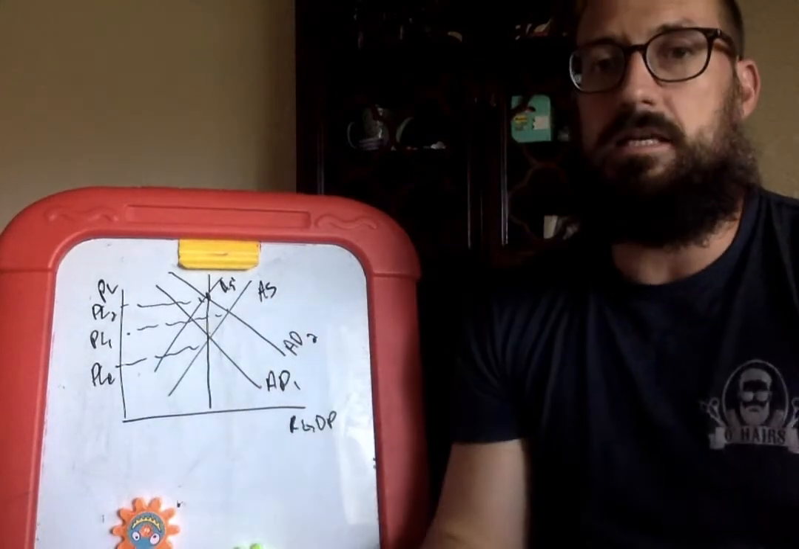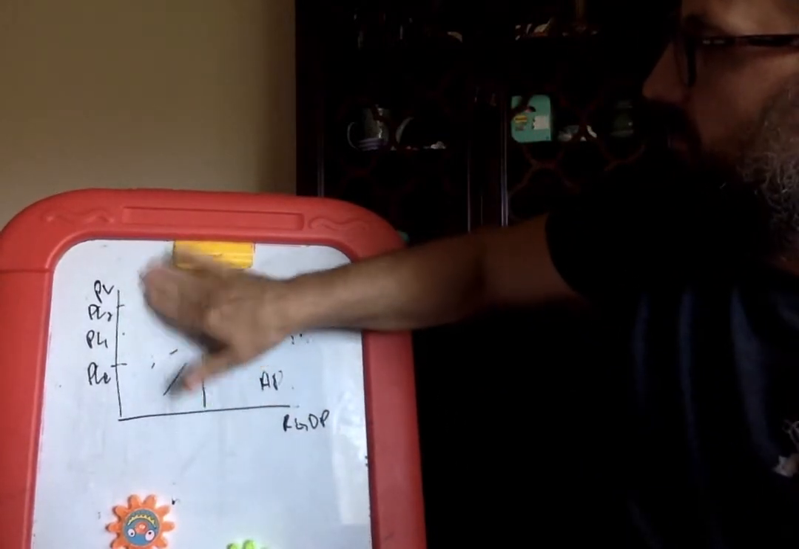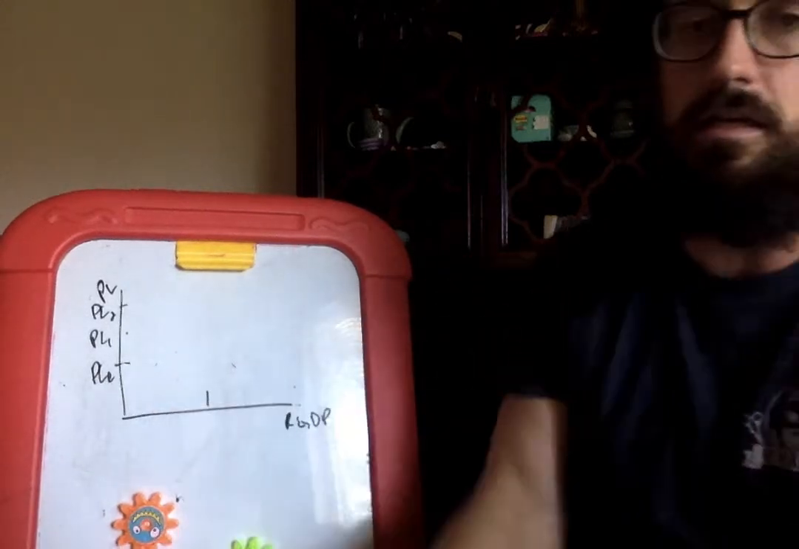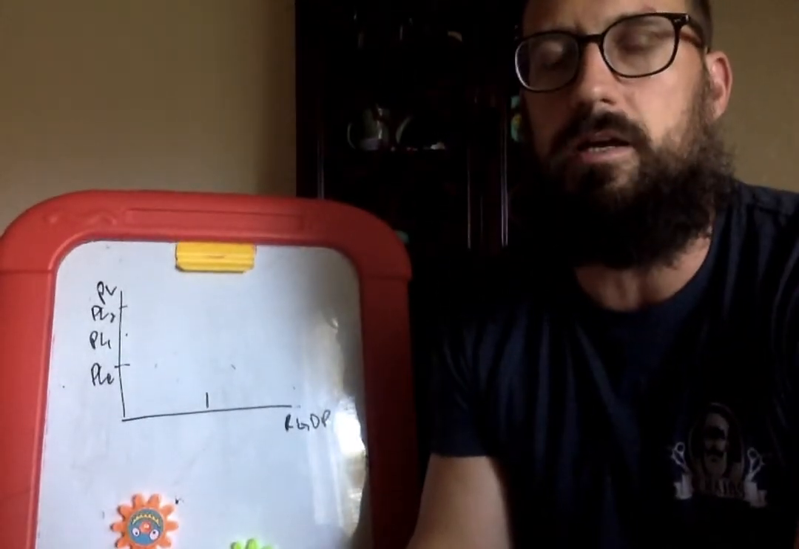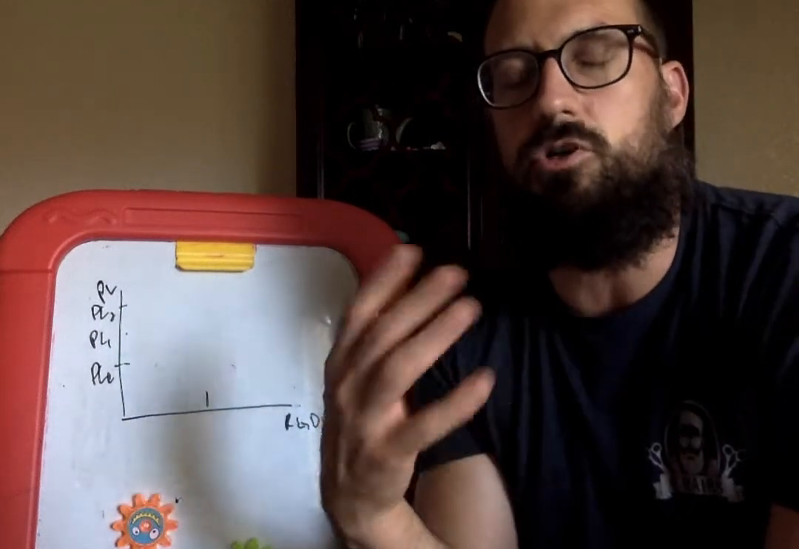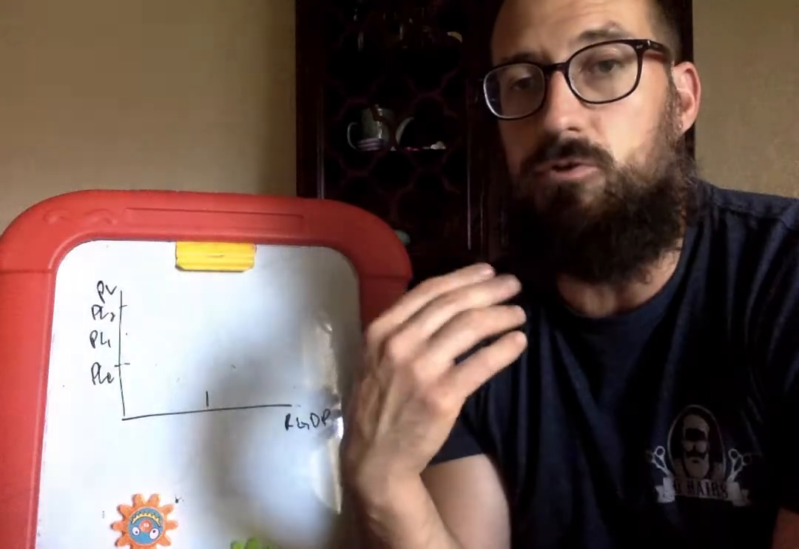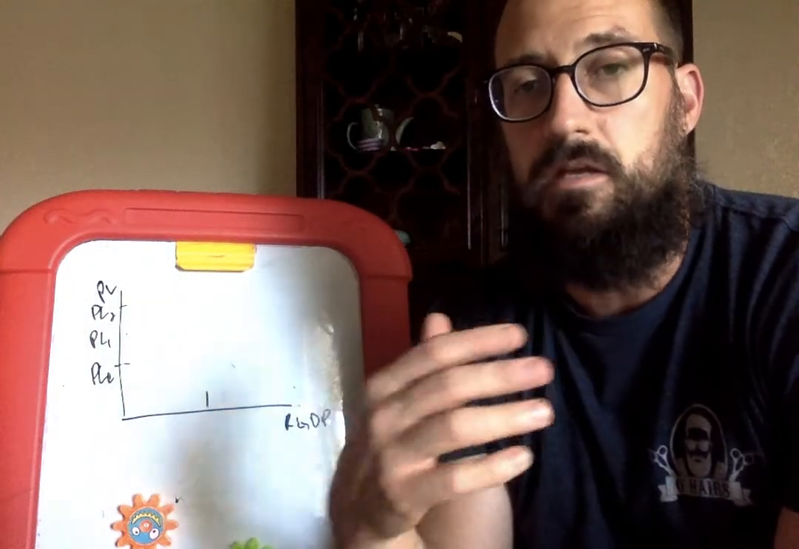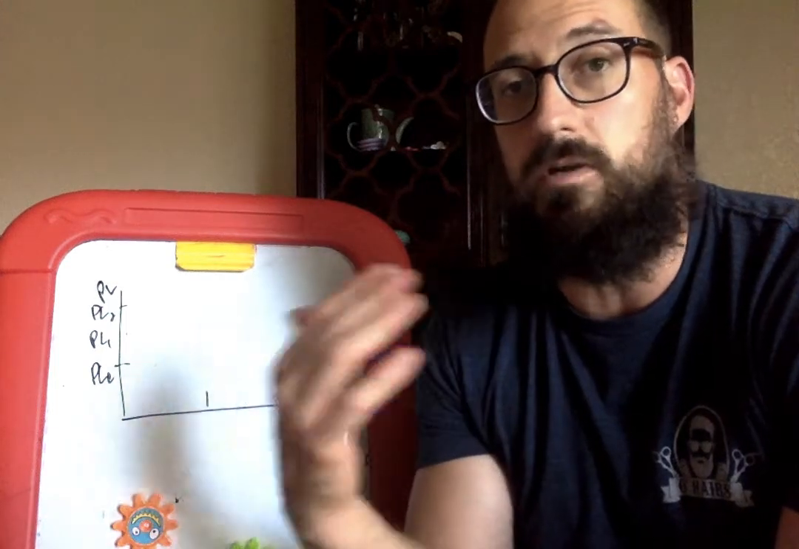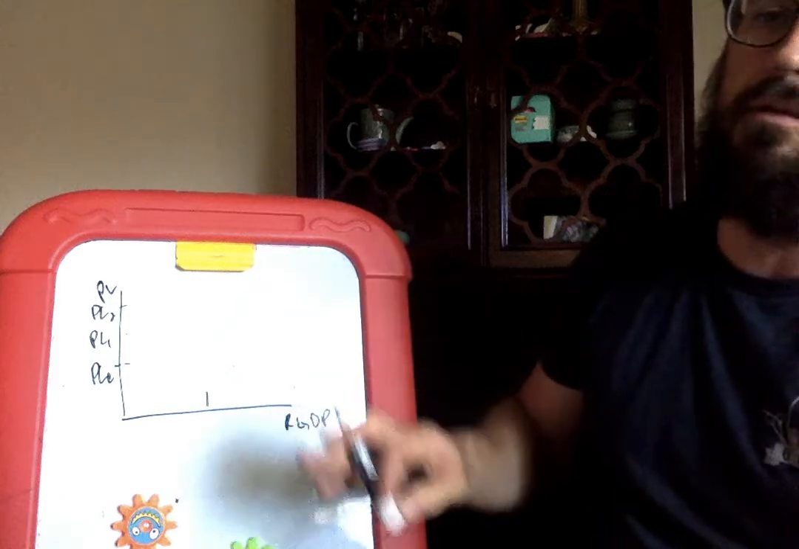Now, if we see an increase in investment, that means there's going to be an increase in capital stock. Remember that capital stock is machinery and tools purchased by businesses to increase their output. So an increase in investment, in the long run, is going to push our long-run aggregate supply curve out. Let me give you an example.